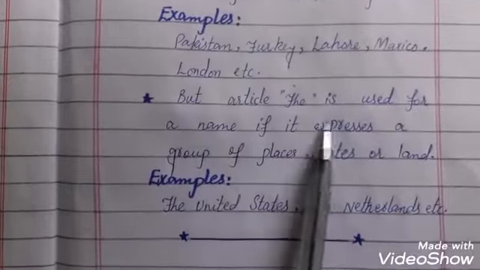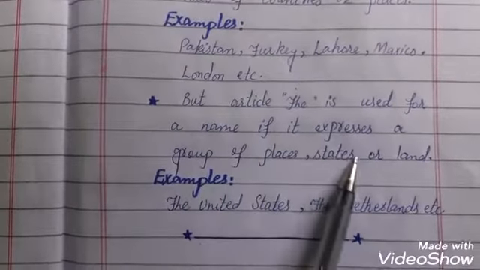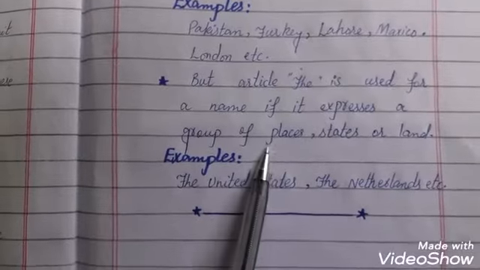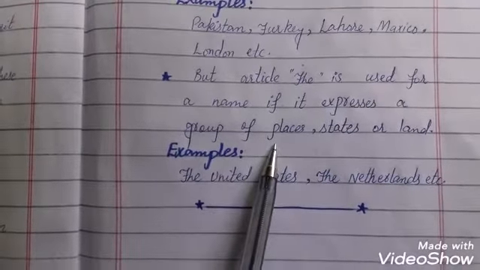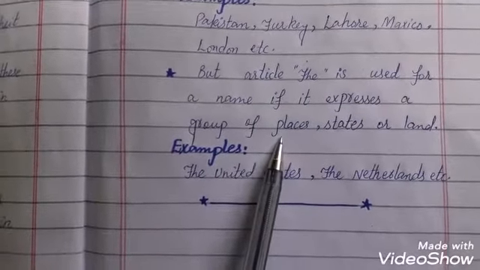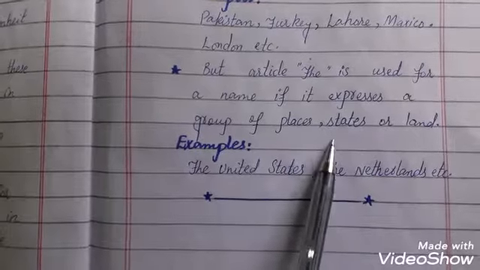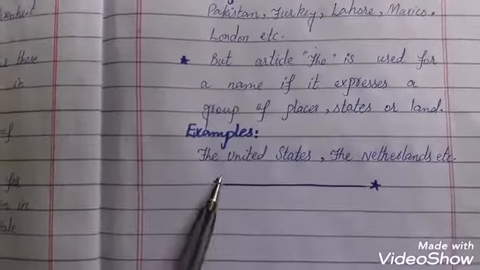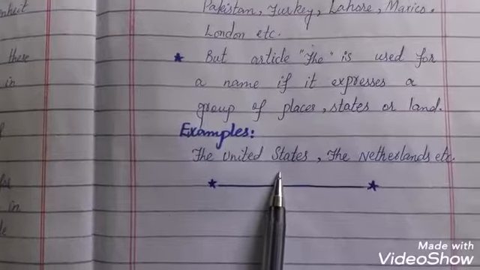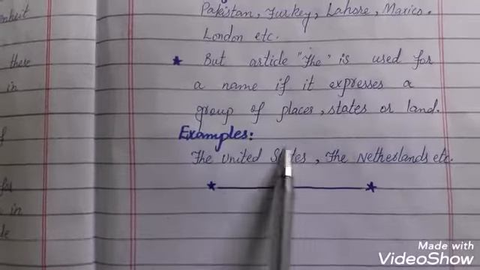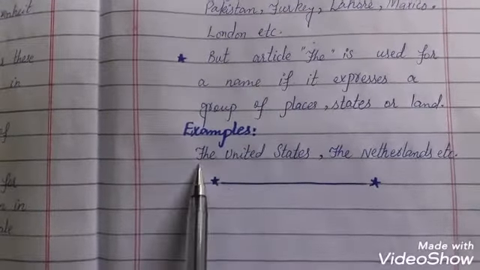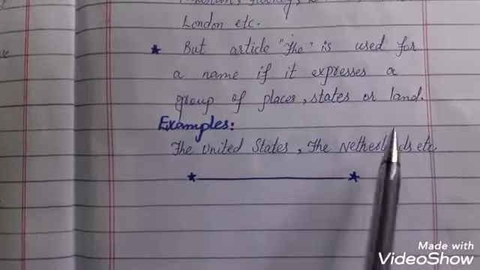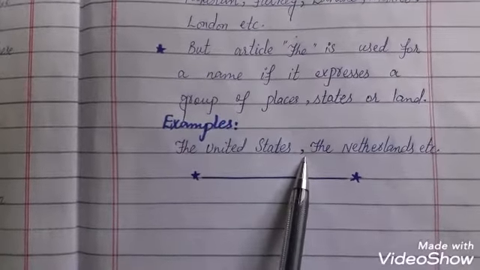But the article "the" is used for a name if it expresses a group of places, states or lands. So if a name is expressing a group of places, a group of states or lands, then the definite article "the" will be used. For example, the United States. These are states, a group of states. So the definite article "the" will be used. The Netherlands is a group of lands. So the definite article "the" will be used here.